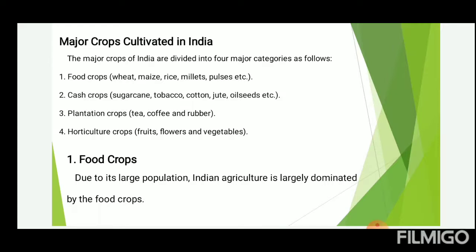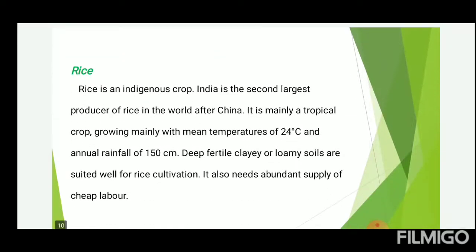Due to its large population, Indian agriculture is largely dominated by the food crops. Rice. Rice is an indigenous crop. India is the second largest producer of rice in the world after China. It is mainly a tropical crop growing with a mean temperature of 24 degrees Celsius and annual rainfall of 150 centimeters. Deep fertile clay or loam soils are suited well for rice cultivation.